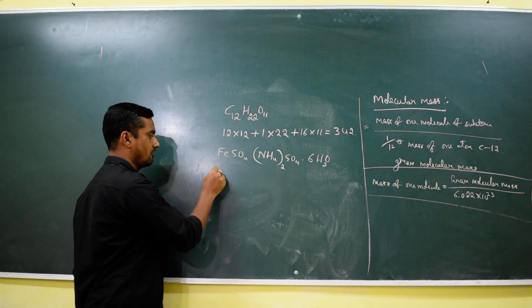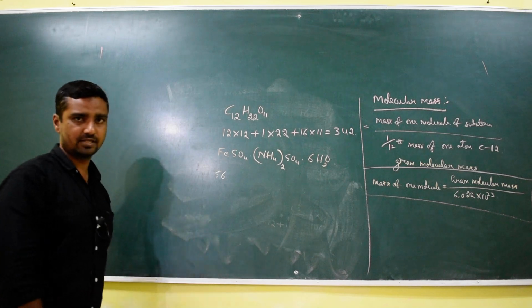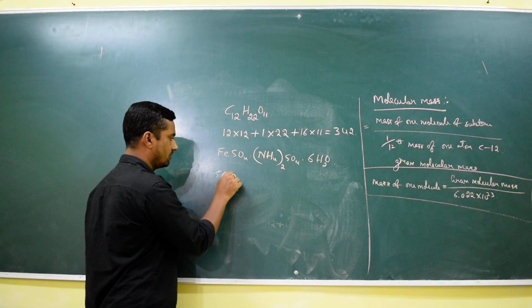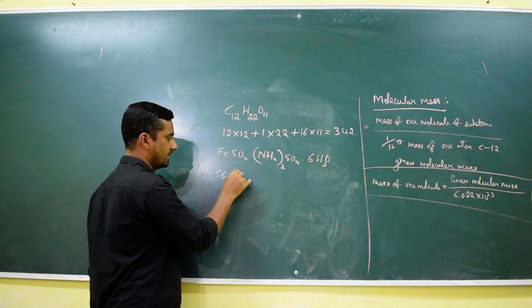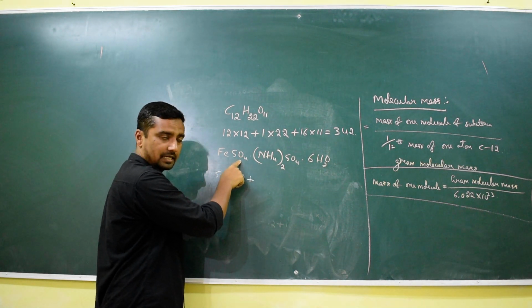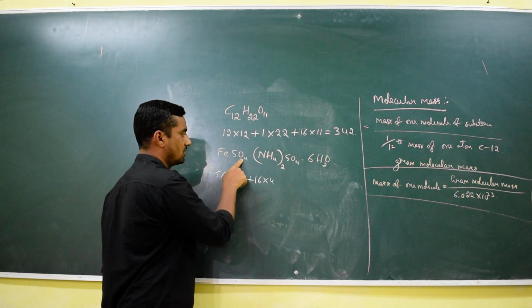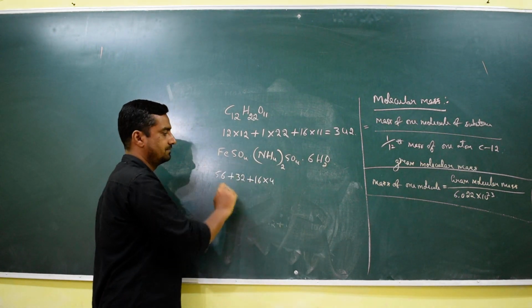So ferrous, that is Fe, the mass number of iron is 56. Plus sulfur, which is 32. Plus oxygen, that is 16 into 4, because there are 4 oxygen atoms.